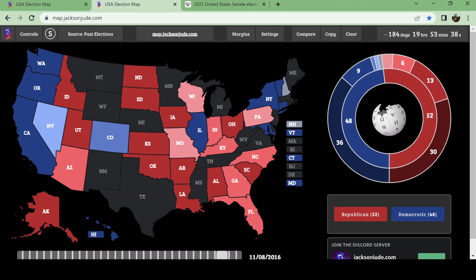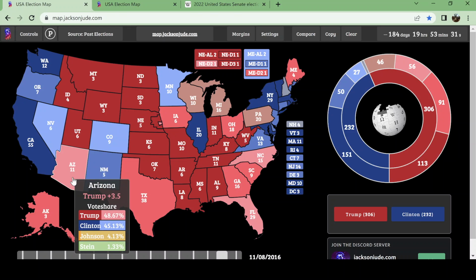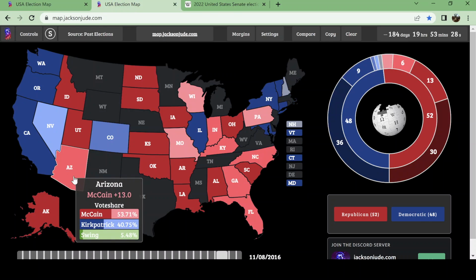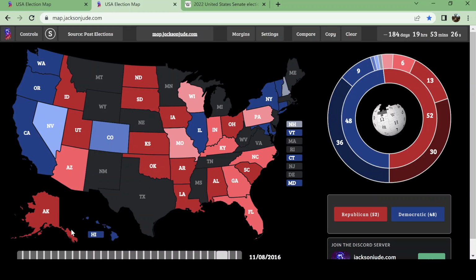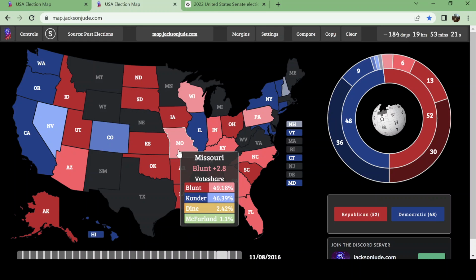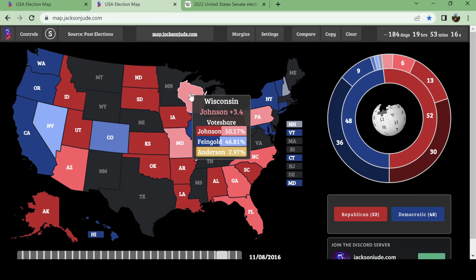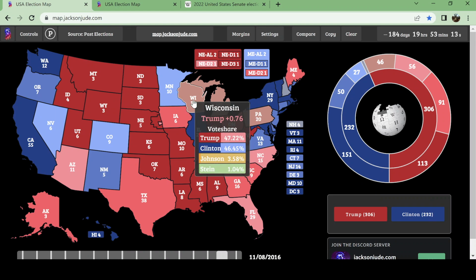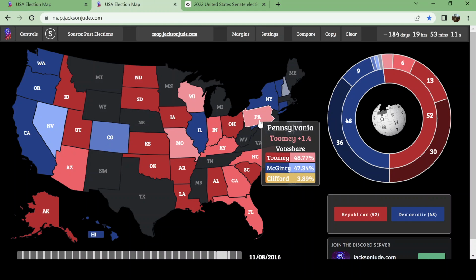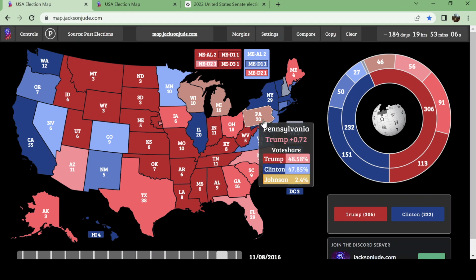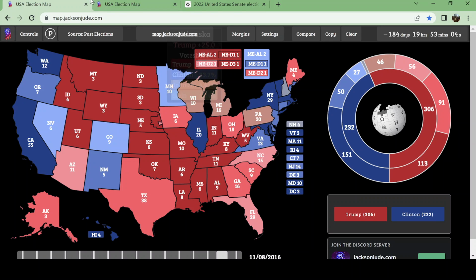And while this happened, there were a lot of discrepancies. As you can see, the map looks a lot different. Even though Trump won Arizona by 3.5%, John McCain won by 13%. In Missouri, you see kind of a contrast. Roy Blunt only won by 3%, but Trump won it by 19%. In Wisconsin, Ron Johnson won by 3.4, but Trump won by just 0.7. In Pennsylvania, Pat Toomey only won by 1.4, but Trump only won by 0.72. And the list goes on.